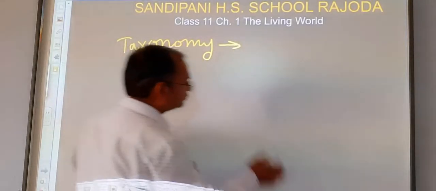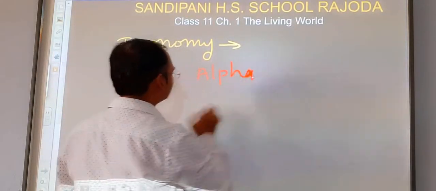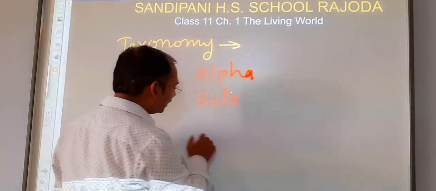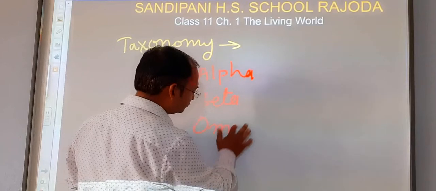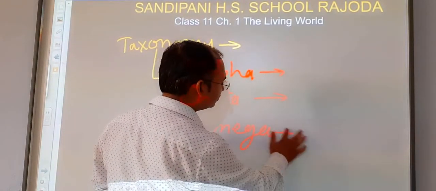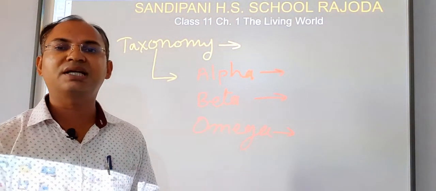These are alpha taxonomy, beta taxonomy and omega taxonomy. In alpha taxonomy, the living organisms are identified on the basis of their morphological characters only.